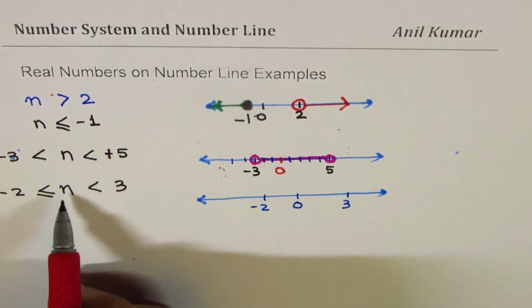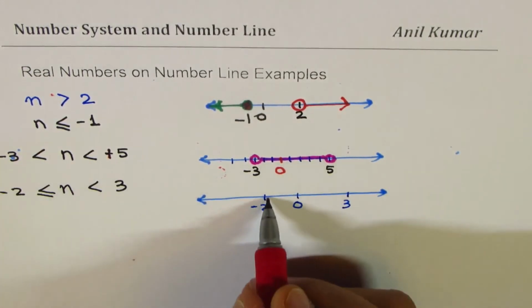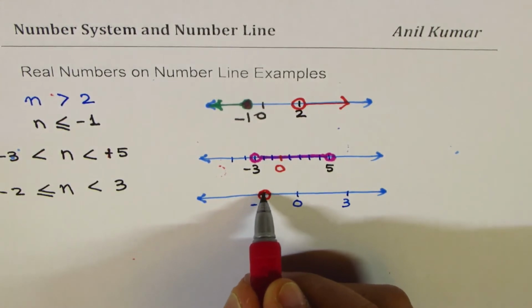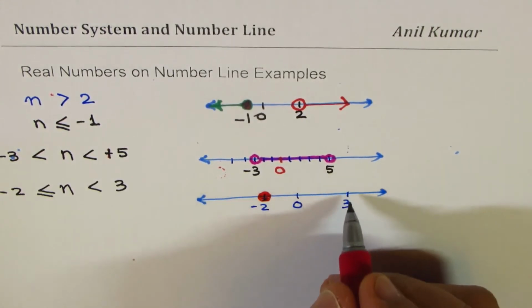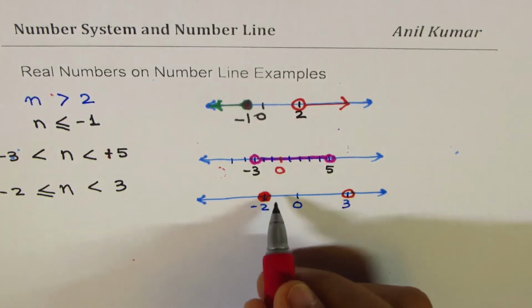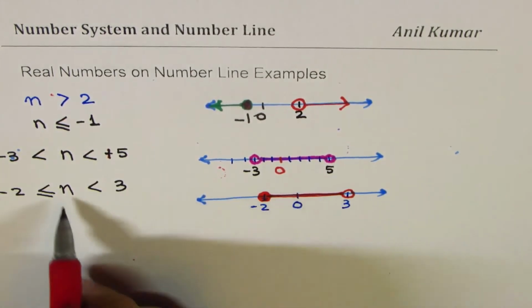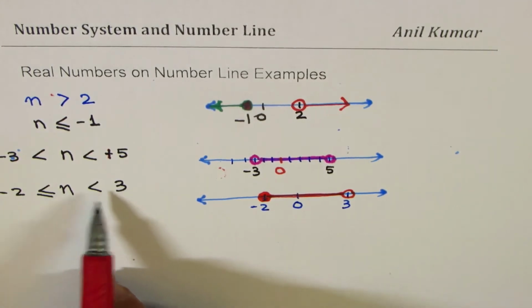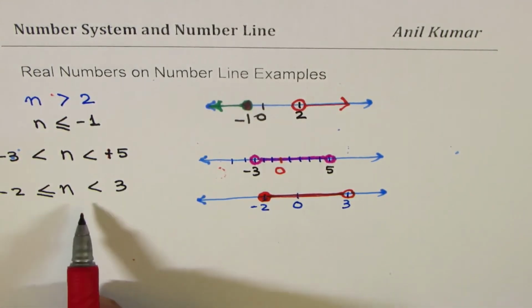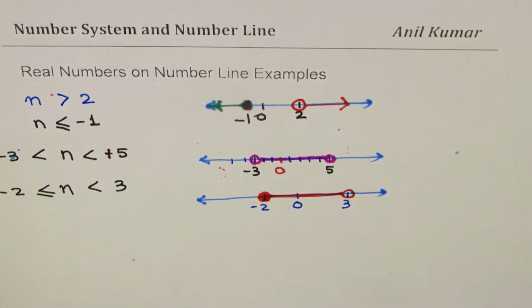Since it includes minus 2, the circle here will be filled in. And at 3, it will be an open circle. And everything in between is what is being represented by this inequality. So in a way, we have used inequality to represent numbers on a number line.